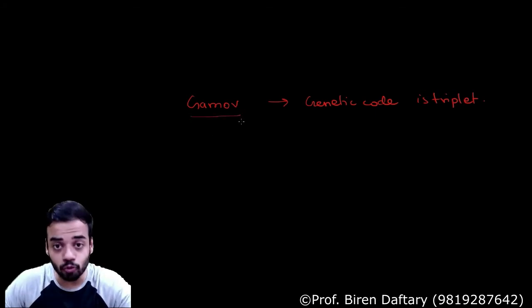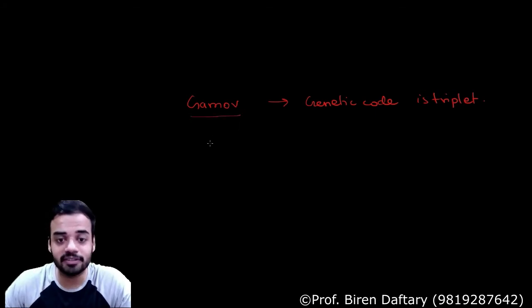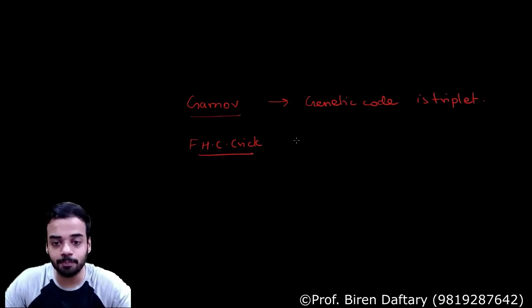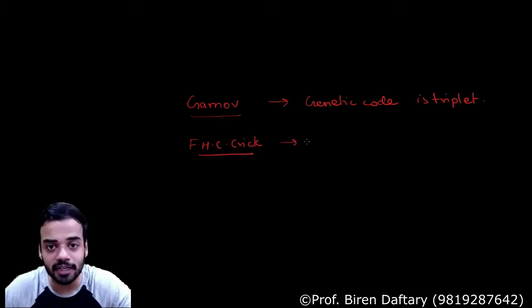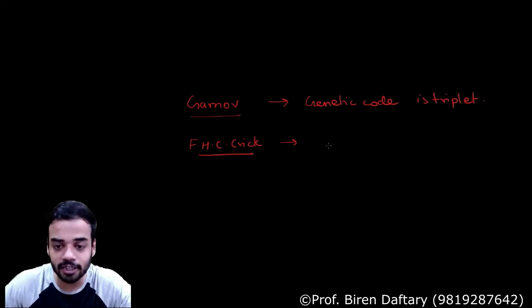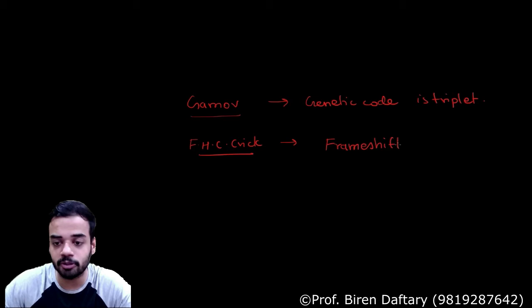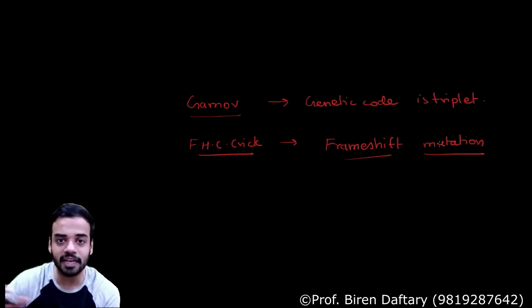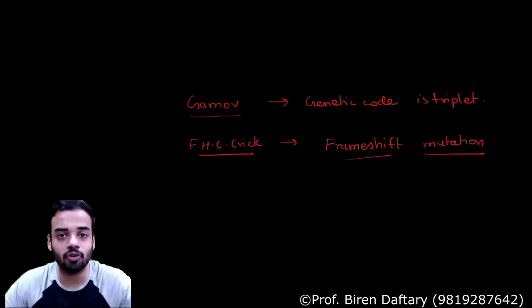However, it was proved by a person called F.H.C. Crick, the Crick of Watson and Crick. This person proved that each codon is a triplet, and he proved it by using a mutation called frame shift mutation. I will come to this later because I don't want to confuse you right now. As of now please remember that frame shift mutation was a mutation used by Crick to prove that codon is a triplet.